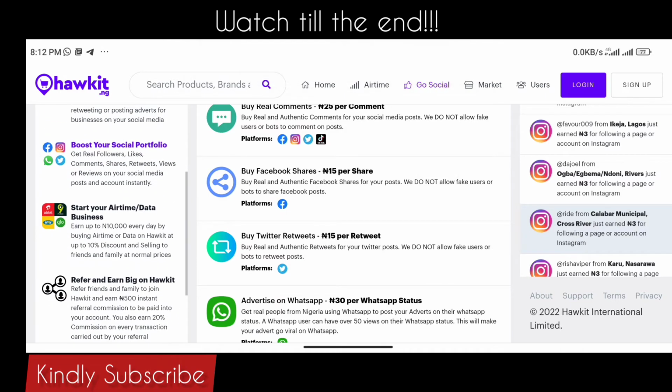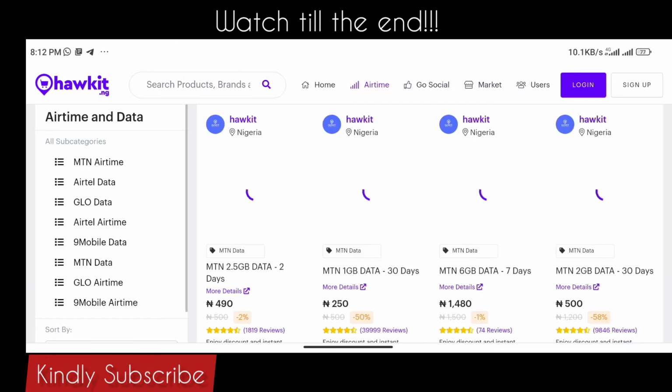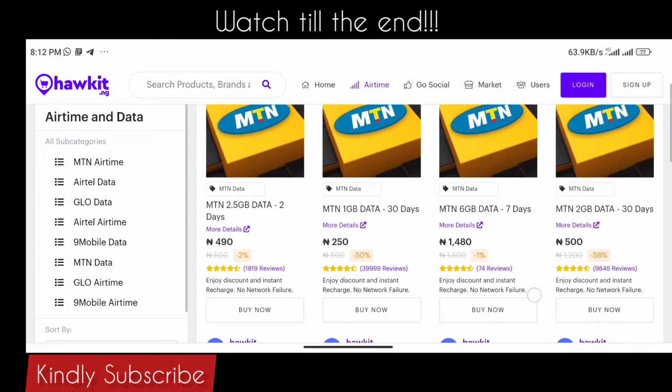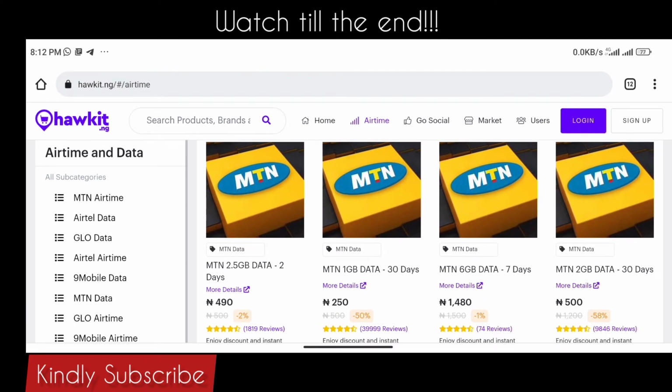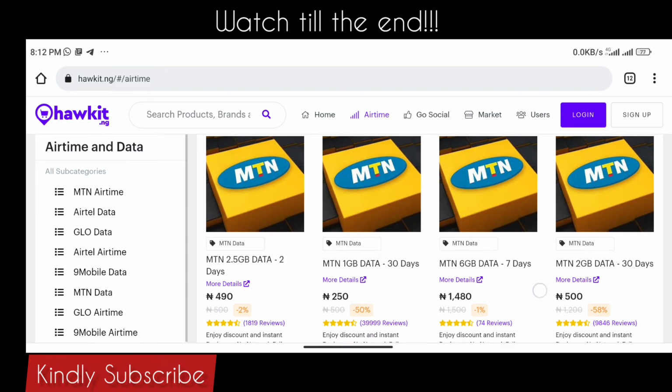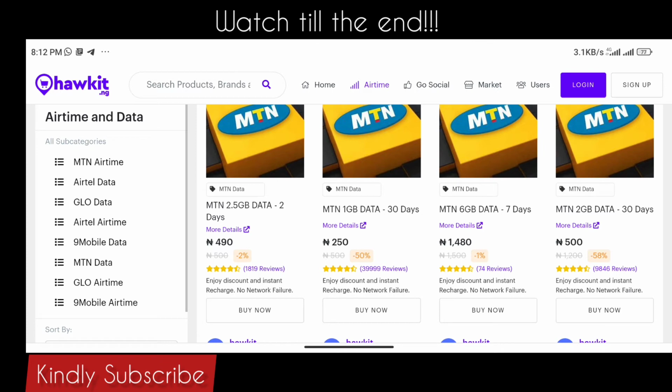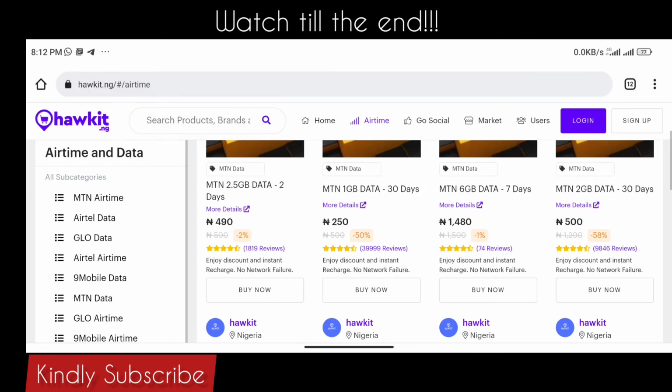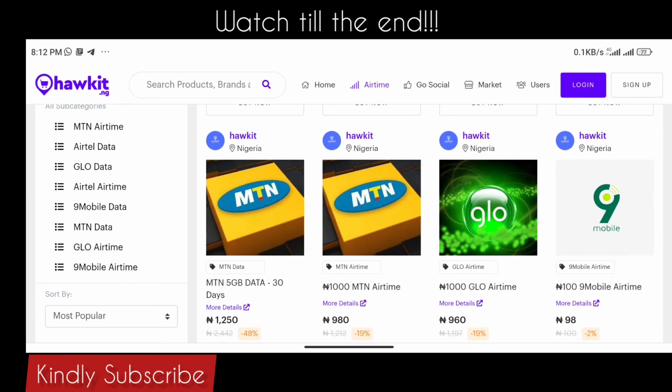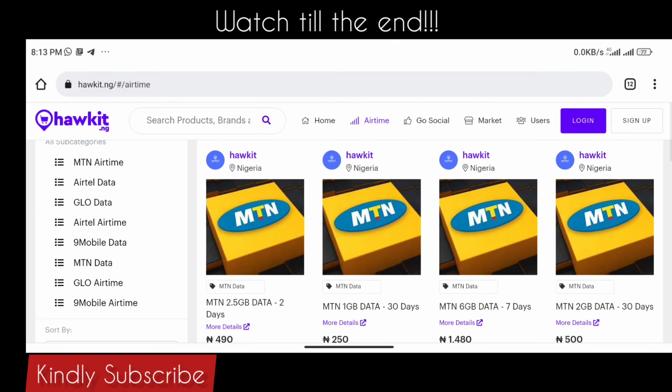The next on the line is starting your airtime and data business. Actually, I've never tried this airtime and data business. I don't think there's any one-time fee to be paid to start this data business. I think it's all free. You can buy the MTN 2.5 gig data today for 490 and sell that for 600. MTN 1 gig data, 30 days, for 250, and you can be selling that at 350 naira. So like that, there are several ways to make money on this platform. You have different network airtime and data here. You choose the one you want to sell, buy it here, then sell it to people.